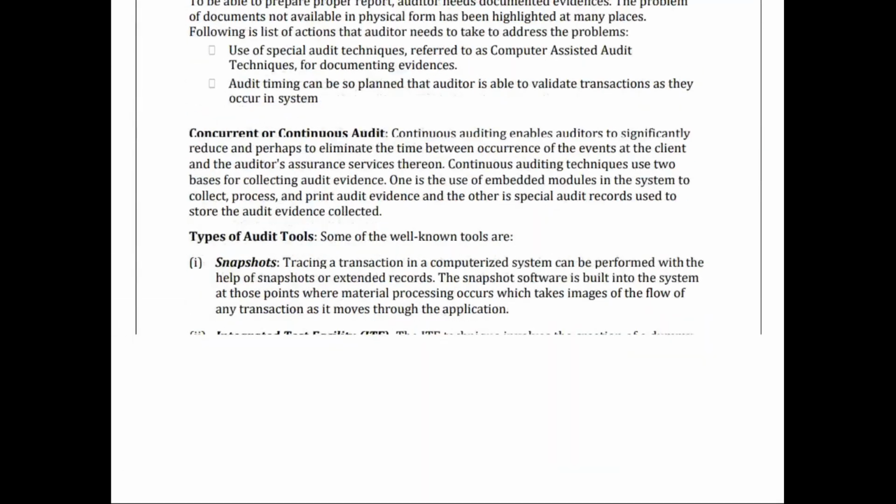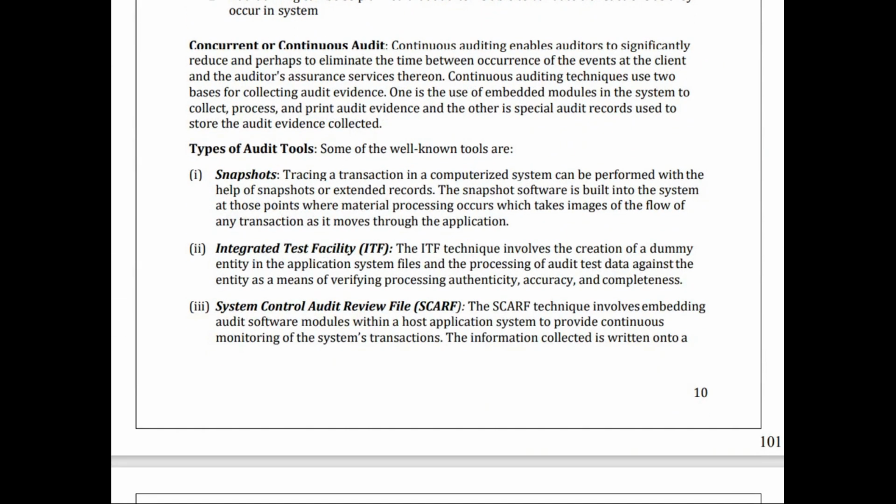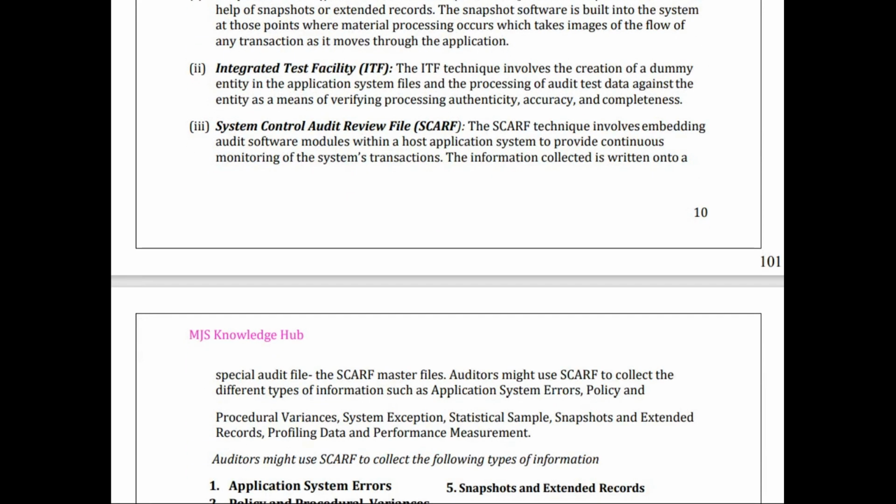So snapshot is nothing but, for every transaction, a few pictures are taken between where the transaction is being processed and then it is being verified. Then comes integrated test facility, where dummy data is entered as a test audit test object, and the test is carried on the dummy data for ensuring authenticity, accuracy and completeness.